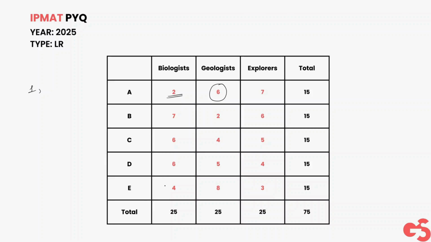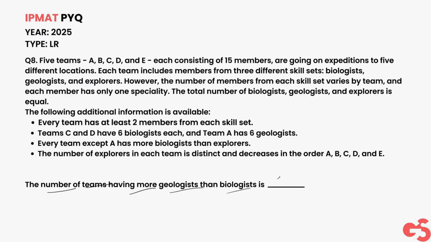So here geologists are greater than biologists. So that makes 2. There are two teams in which geologists are greater than biologists. So 2 is the final answer for this question.